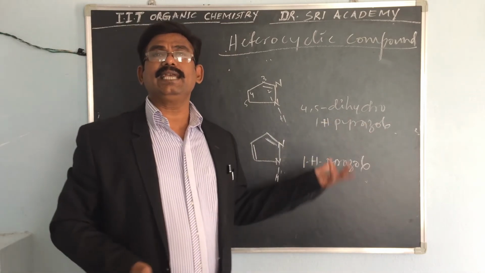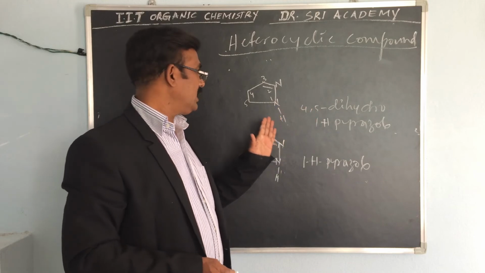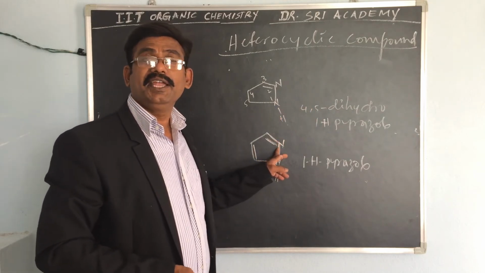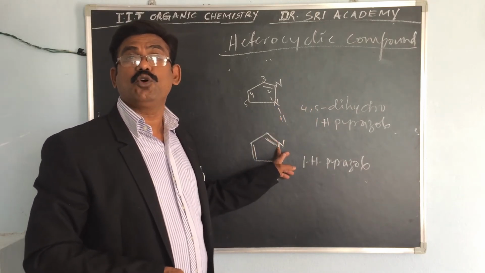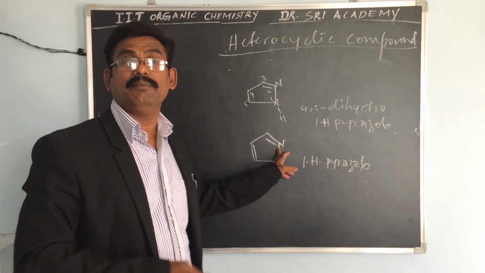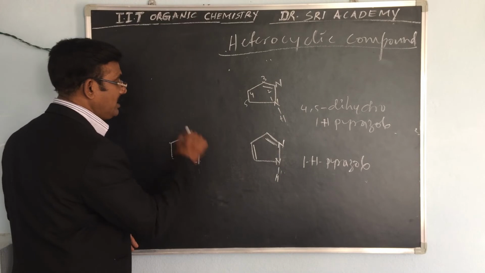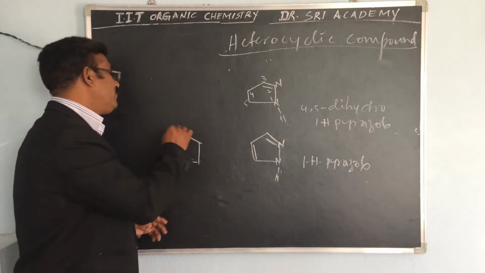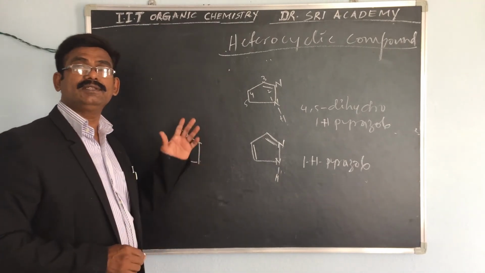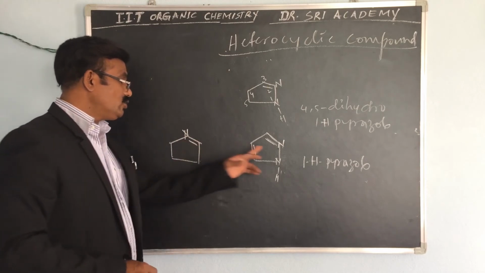If the position is changed on the nitrogen atom, if the side is changed, how can you give this name? For example, here this is the pentane ring. If nitrogen is present here with one double bond, here they are side by side.